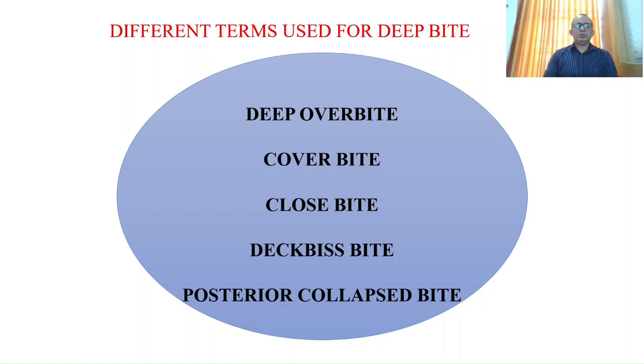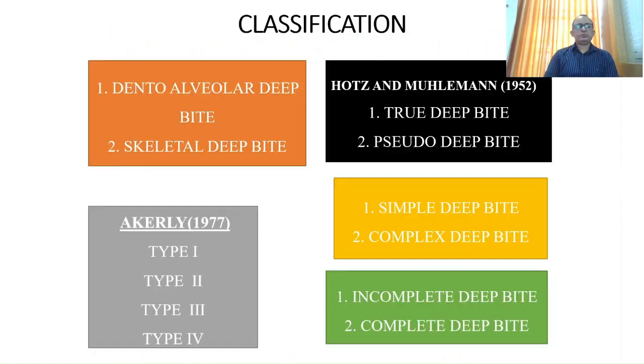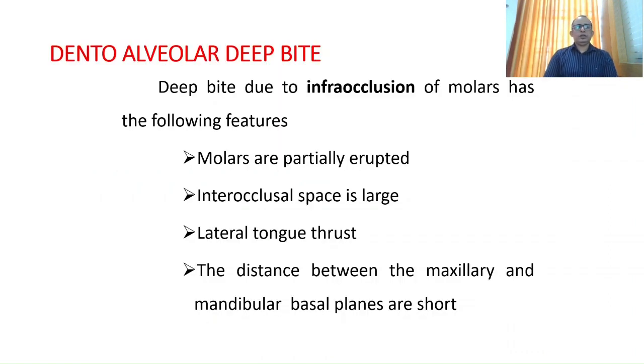There are different terminologies that are used for the deep bite. These include deep overbite, cover bite, close bite, duck bite, and the posterior collapse bite. The classification: dento-alveolar deep bite and skeletal deep bite. Hodge and Mullman gave a classification in 1952 as true deep bite and pseudo deep bite. Ackley gave a classification in 1977 as type 1, type 2, type 3, and type 4. Another classification is simple deep bite and complex deep bite, and incomplete deep bite and complete deep bite.